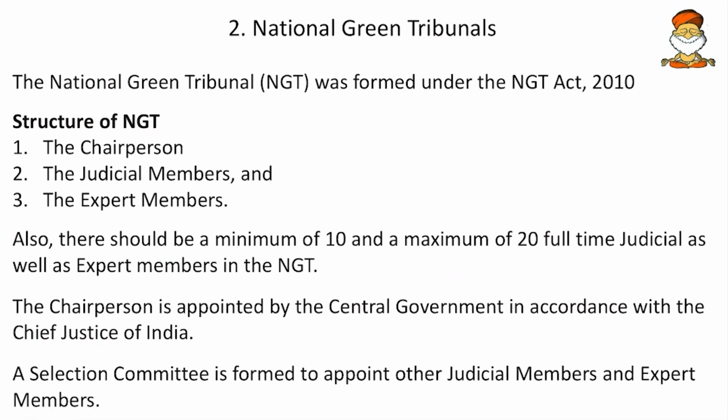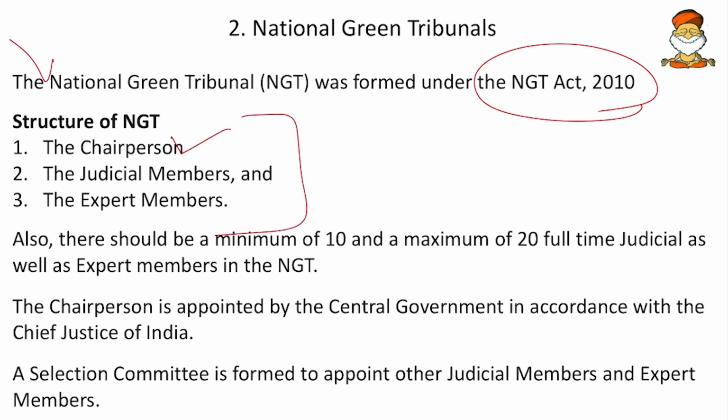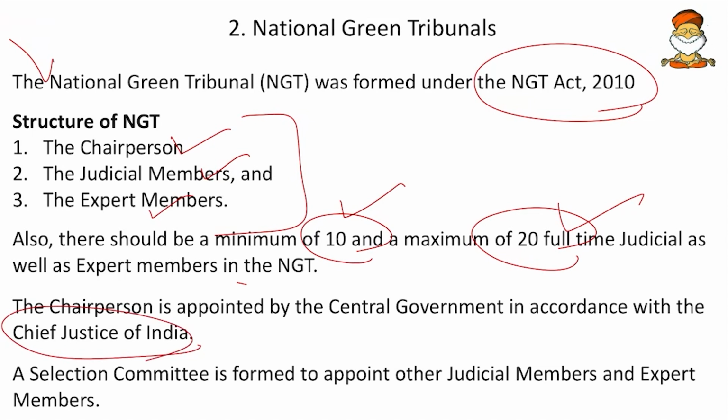Then come to next, the National Green Tribunals. National Green Tribunals were formed under the NGT Act 2010. It is a statutory body, and in the structure of the tribunal, one chairperson will be there and then judicial and expert members. Just like any other tribunal, it has both judicial and non-judicial members. There should be a minimum of 10 and a maximum of 20 full-time judicial as well as expert members. So remember the minimum and maximum, there is no fixed number as such. Then the chairperson is appointed by the central government in accordance with the Chief Justice of India. So the government has to consult the CJI before appointment. Then a selection committee is formed to appoint other judicial members and experts.